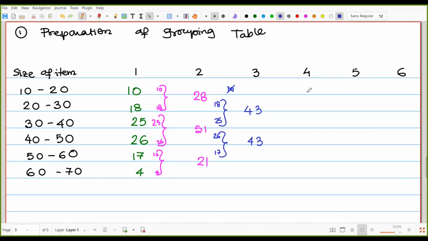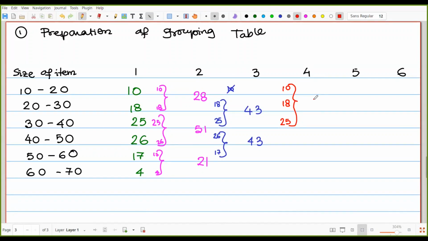Then fourth column. Now from here, we have to consider from the first, but at that moment 3. That means 10, 18, 25. Here the calculation is 60.